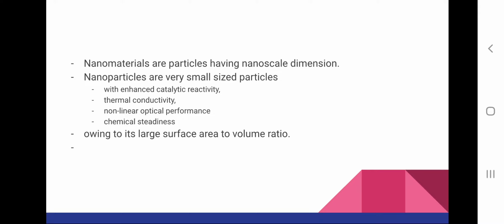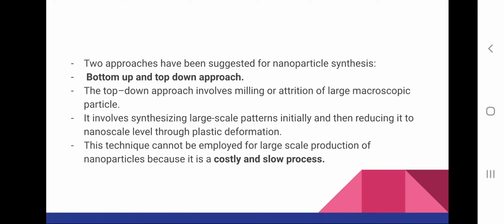These nanoparticles have these properties due to their large surface area to volume ratio. So they have properties superior to the normal bulk sized particles, and this is due to their large surface area to volume ratio.